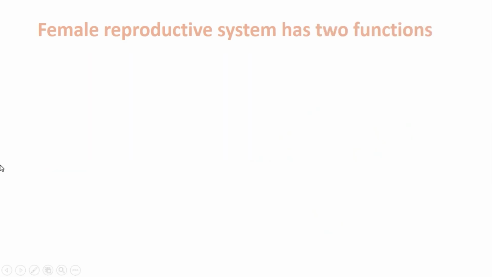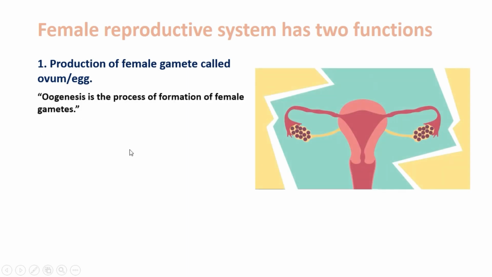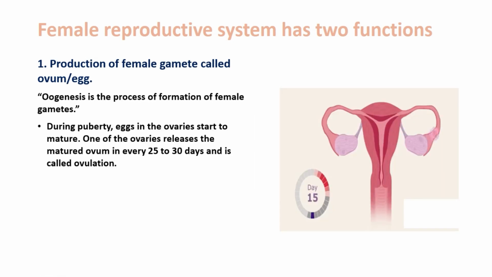The female reproductive system has two functions. The first function is production of female gametes, which we can call ovums or eggs. The formation of female gametes occurs in the ovaries, and this process is called oogenesis. During puberty, the eggs in the ovaries start to mature, and one of the ovaries releases a matured ovum every 25 to 30 days, and it is called ovulation.